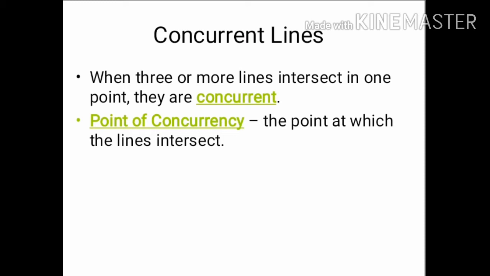What is concurrent lines? When three or more lines intersect in one point, they are concurrent. And the point at which the lines intersect is called point of concurrency.